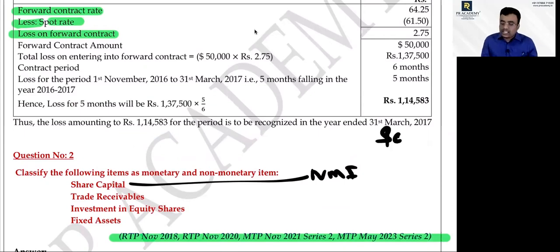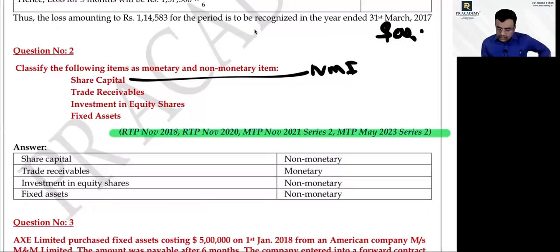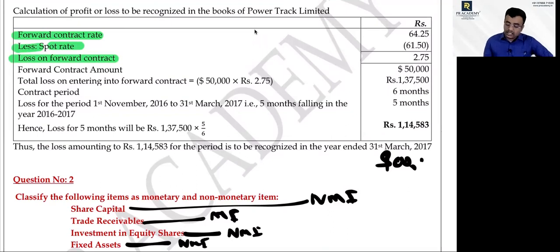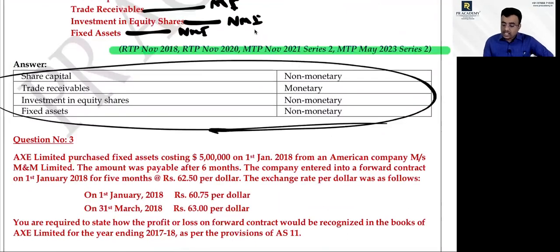If it is 1 lakh today, 1 lakh cannot be converted into cash as it is, so it is non-monetary. Trade receivable is a monetary item. Investment in equity shares and fixed assets are non-monetary. If these are asked in the exam, there is no lucky question like this. Please don't leave it out.